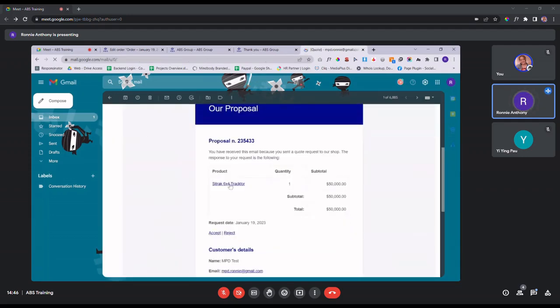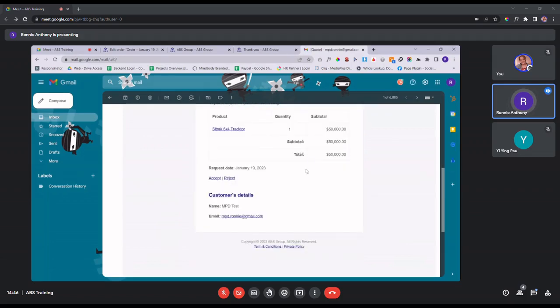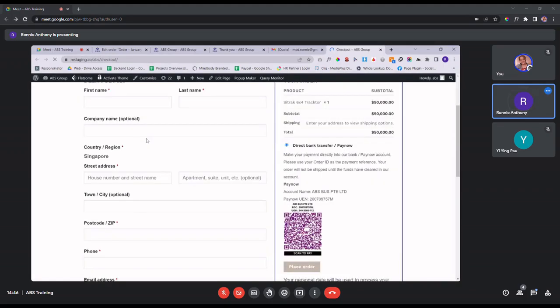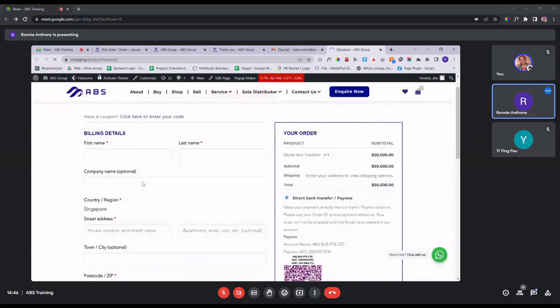You can see this is the quotation that you send. They have the option to accept or reject. So let's say, for example, I accept. Your user will be taken to this checkout page where they fill in their details.